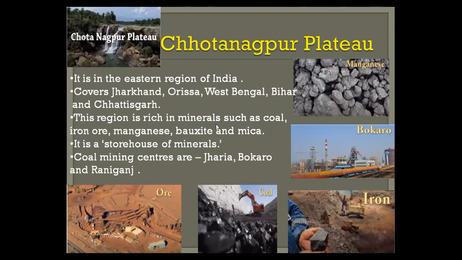This region is very rich in minerals, as I told you, such as coal, iron ore, manganese, bauxite and mica. Mica gives us plastic. It is also called the storehouse of minerals. Coal mining centers here are Jharia, Bokaro and Raniganj. So this is, as I told you, the storehouse of minerals. Here even coal mining is very famous. So Jharia, Bokaro and Raniganj are the main coal mines.